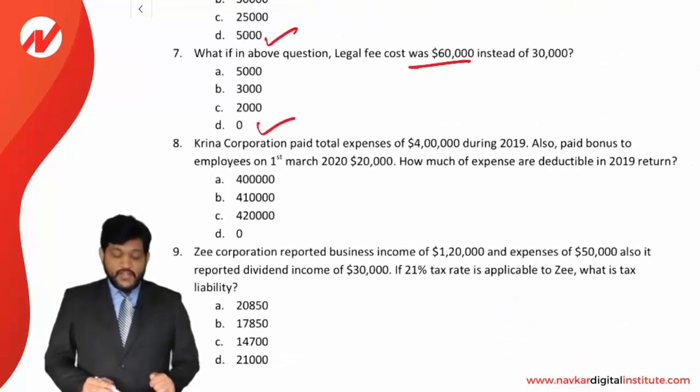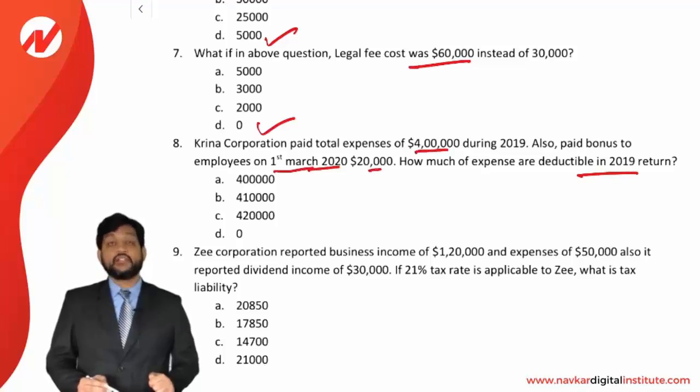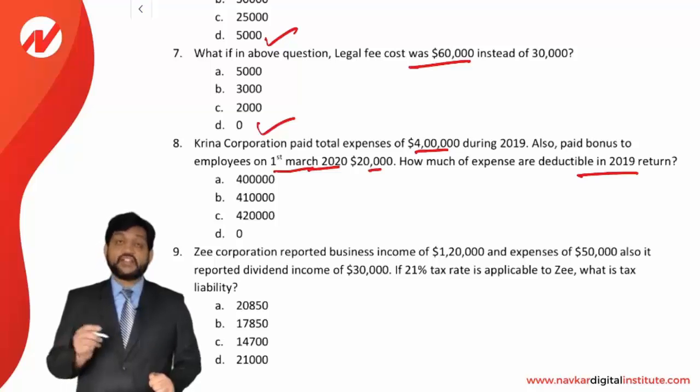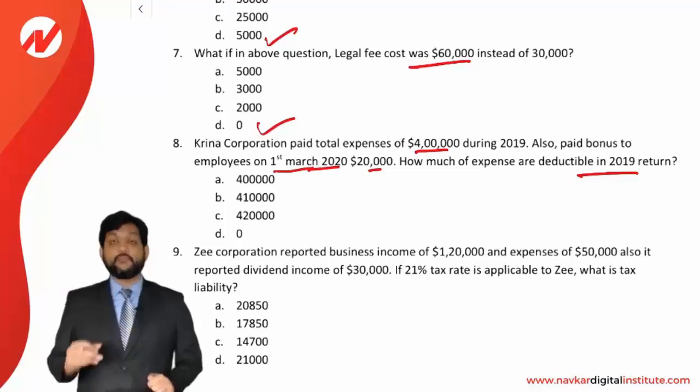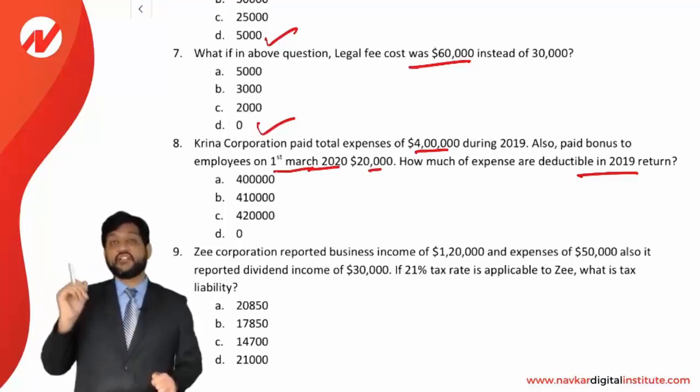Krina Corporation paid a total expense of 4 lakhs during 2019. It also paid a bonus to the employees on 1st March 2020, 20,000. How much of the expense is deductible in the 2019 return? Now friends, you just look at this. 4 lakh of the expense is already incurred in the current year 2019, but the 20,000 of the bonus has been paid in the next year, 1st March 2020.